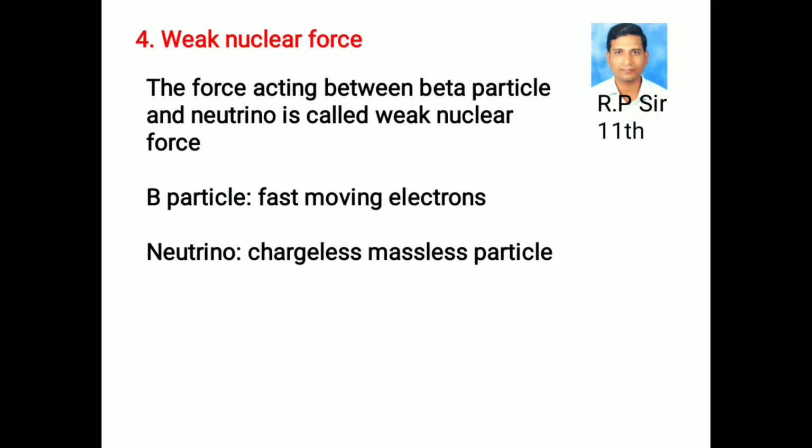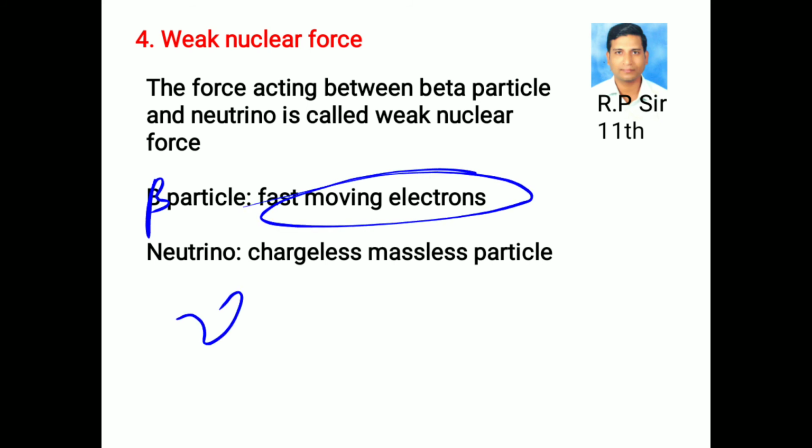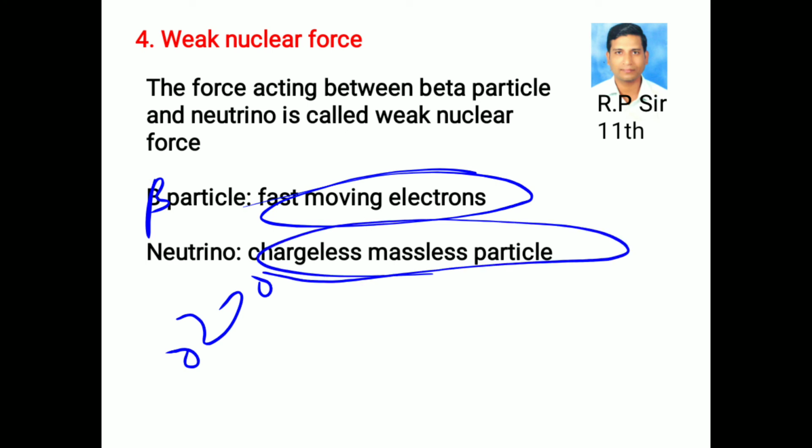Weak nuclear force. The force acting between beta particle and neutrino is called weak nuclear force. So here beta particle, the fast moving electrons are called beta particle, and neutrino, it is a chargeless and massless particle.